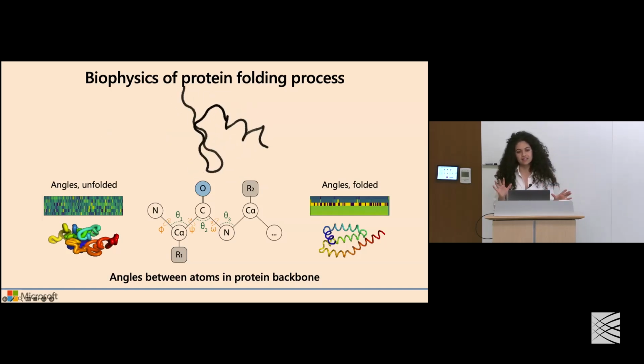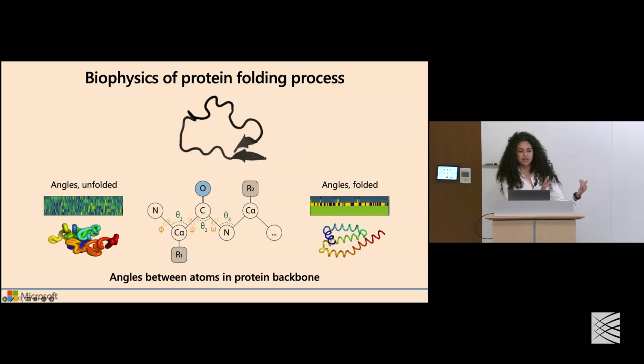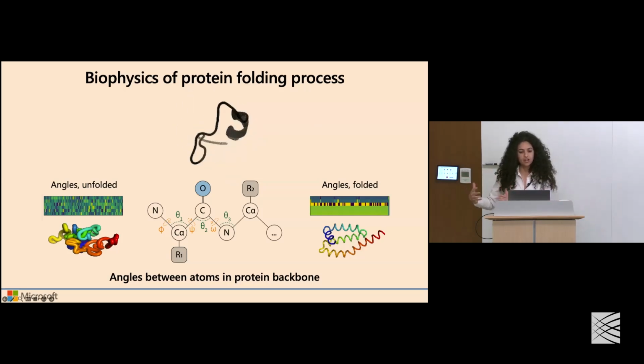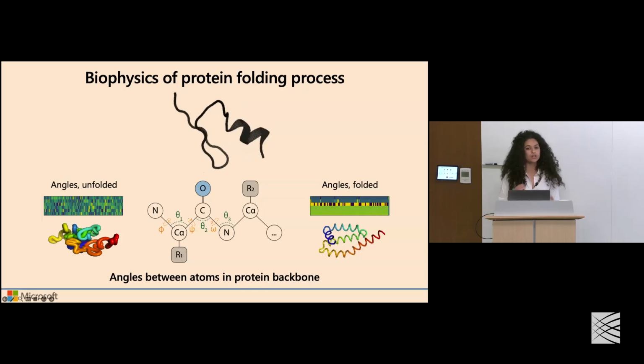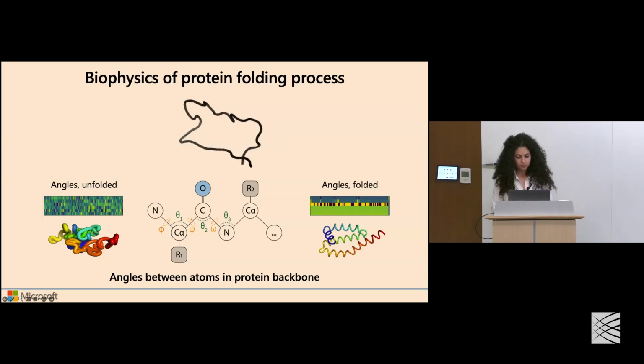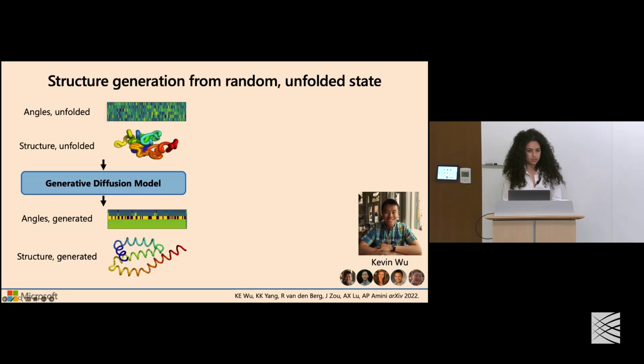And so looking at these settings side by side, where we have something noisy, random, and something structured and folded, we asked the question, can we learn a generative model that can allow us to translate between these two? And this was work that was really creatively spearheaded and inspired by a former intern in our group, Kevin Wu, a former graduate student at Stanford, who raised this question of, what if we think about protein structure as this configuration of 3D angles? Can we learn a generative diffusion model that can